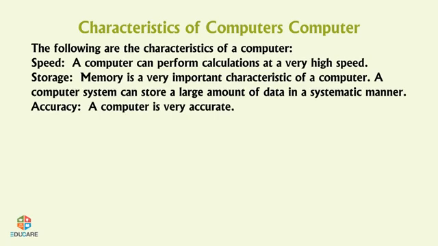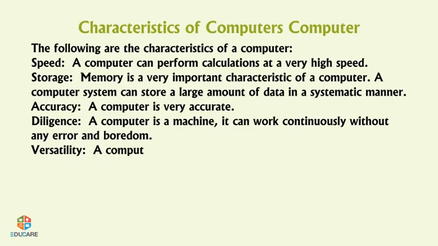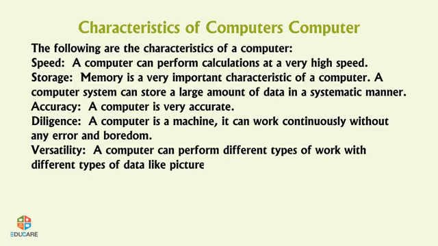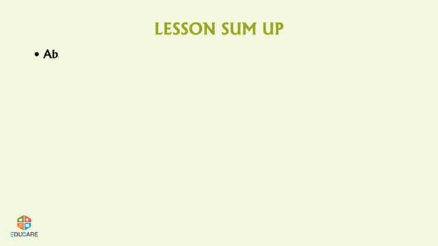A computer is very accurate. Diligence. A computer is a machine. It can work continuously without any error and boredom. Versatility. A computer can perform different types of work with different types of data, like pictures, audio, and video at the same time.